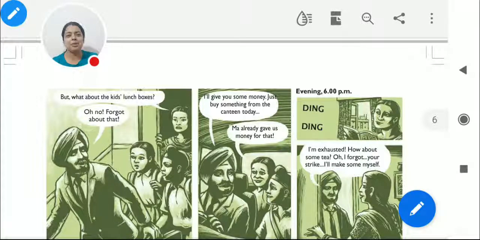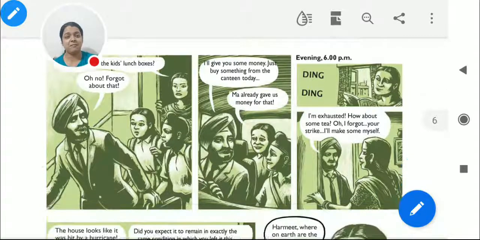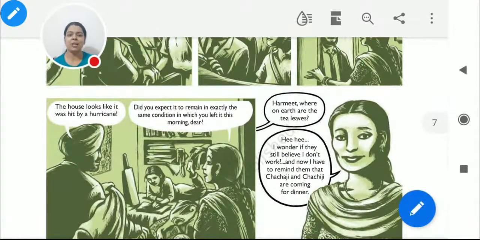Evening time comes, the whole day. The husband says, I am exhausted. How about some tea? Will you please give me some tea? Oh, I forgot. Your strike, I'll make it myself. Just think, the person has to make everything. The house looks like it is me who does all this kind of work. The whole day, then only the house is arranged in a different manner.